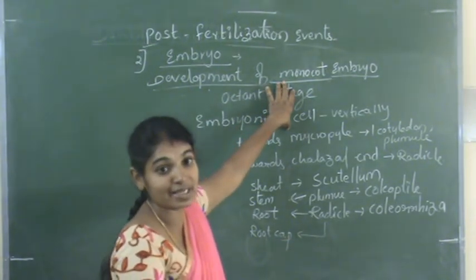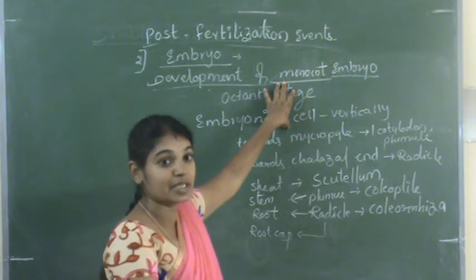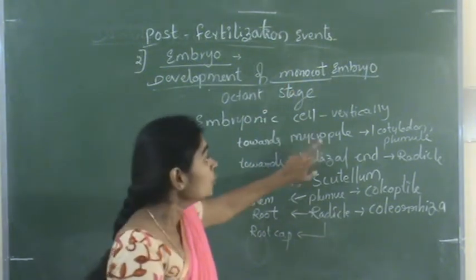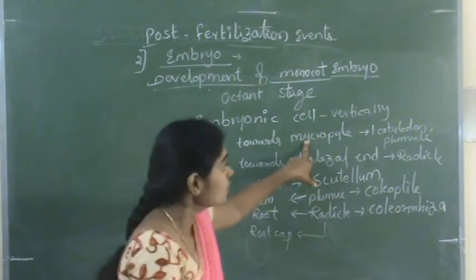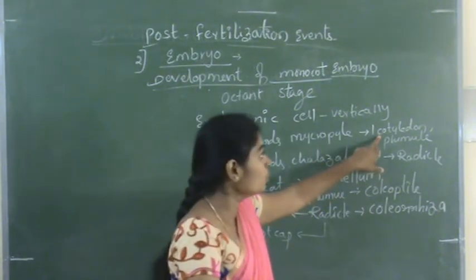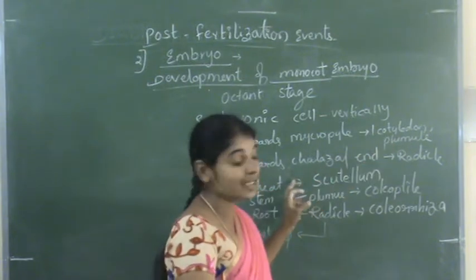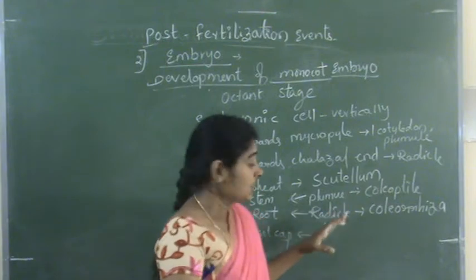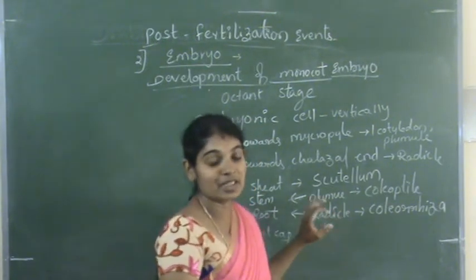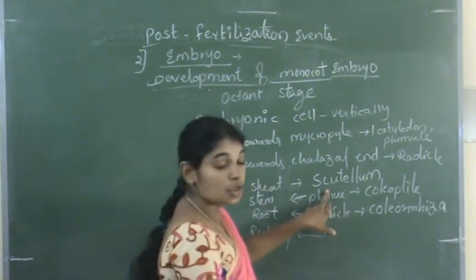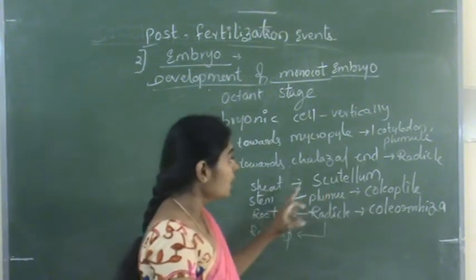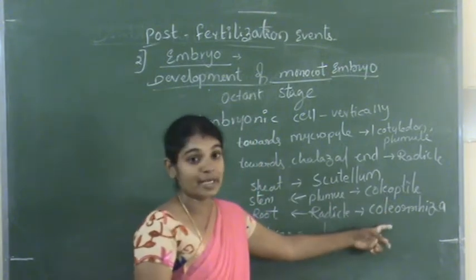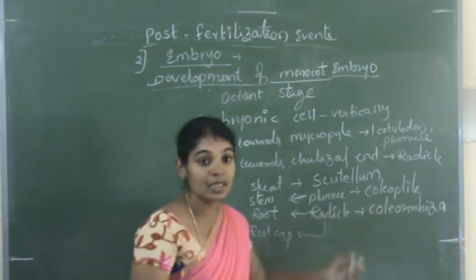Once the embryonic cell and suspensor cells are formed, as in the dicot embryo, this embryonic cell divides vertically and forms two different types of cells. One cell develops into the cotyledon and plumule. The other cell develops into the radicle. The cotyledon is covered by the scutellum, the plumule by the coleoptile, and the radicle by the coleorhiza.